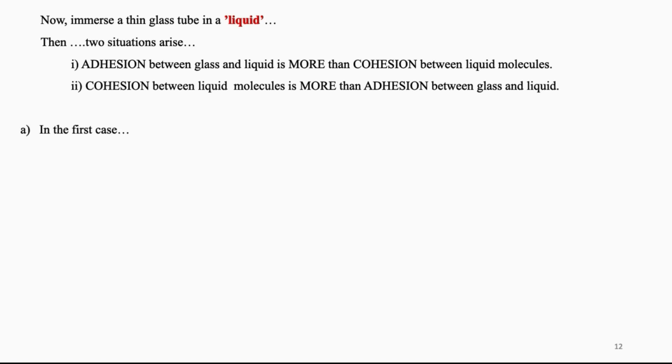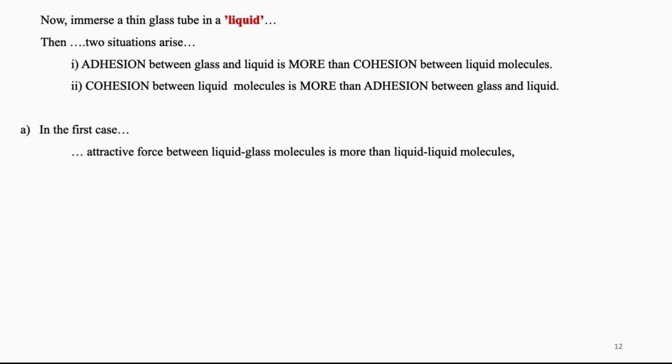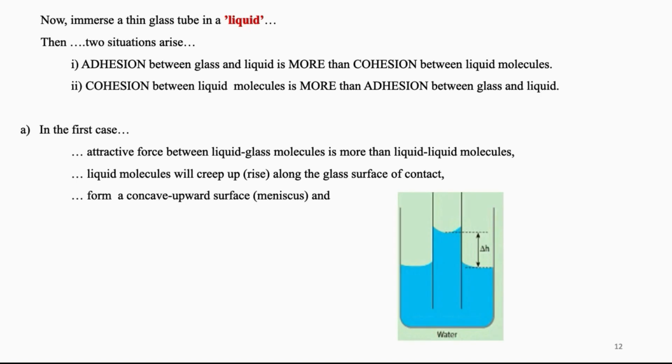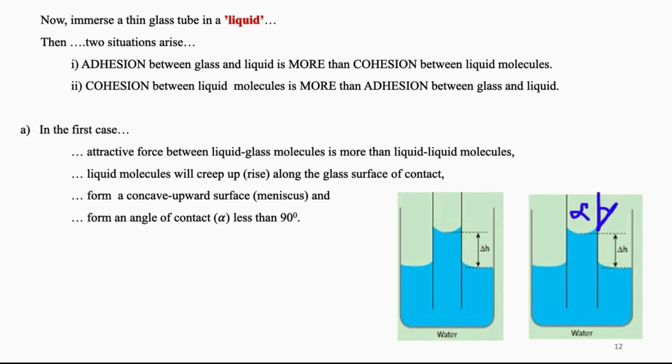In the first case, some liquid molecules diverge from their friends and move away with their new friend, that is glass molecules. Liquid molecules will creep along the glass surface and also form a concave upward surface as shown in figure and form an angle of contact of tangent with the glass surface, that is alpha less than 90 degrees as shown in figure.